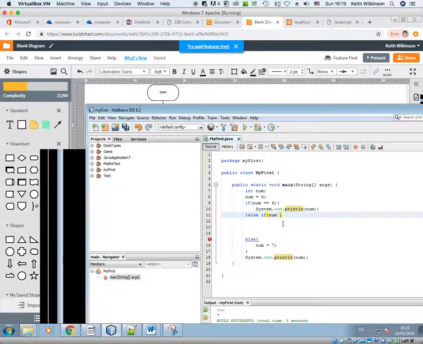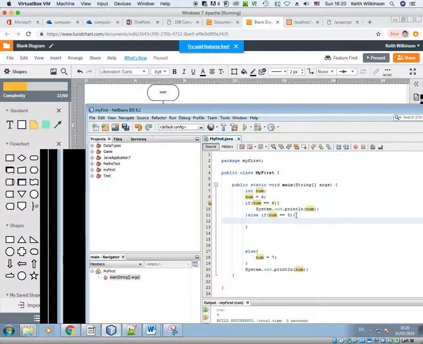So if num is equal to 5, and then open and close curly brackets, and then print out what I want: System.out.println(num times 2).